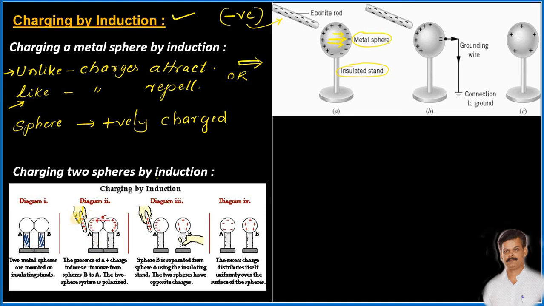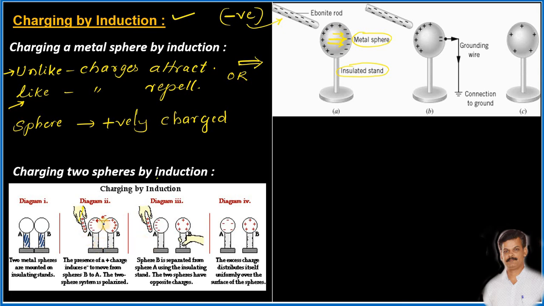When one charged body, say a body which already has positive charges in it, is brought closer to the sphere A, then as you know, unlike charges attract each other.